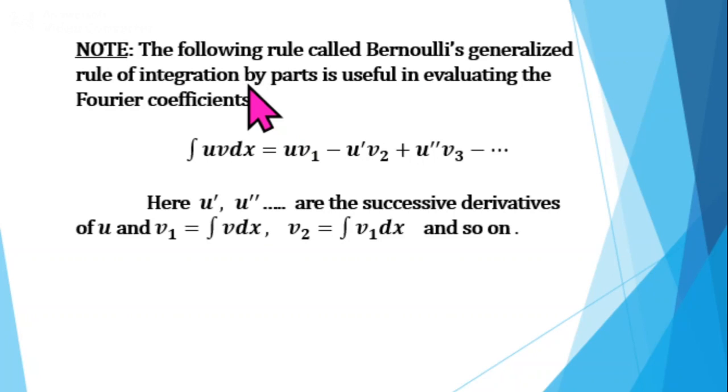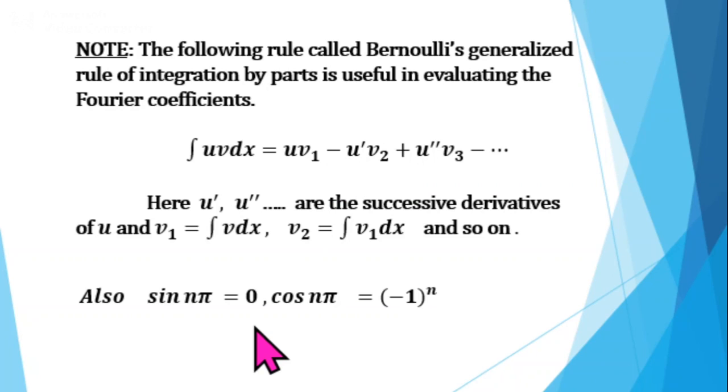Bernoulli's rule states that the integral of the product uv of two functions equals u into v1 minus u dash v2 plus u double dash v3 minus etc. That is, the integral of a product is equal to the first function into the integral of the second, minus, go on differentiating the first function and integrating the second function, with signs alternately positive and negative.